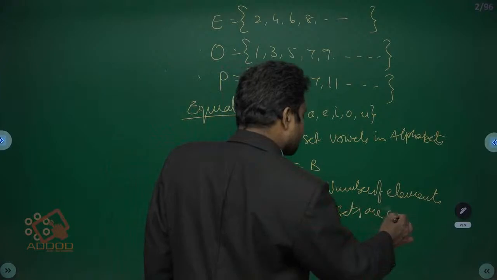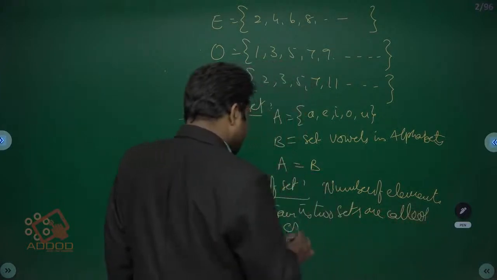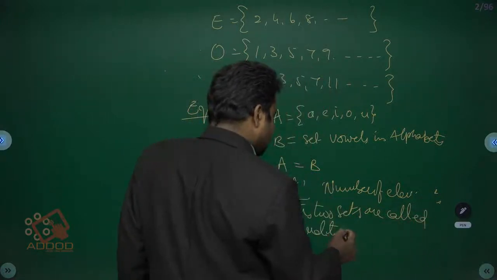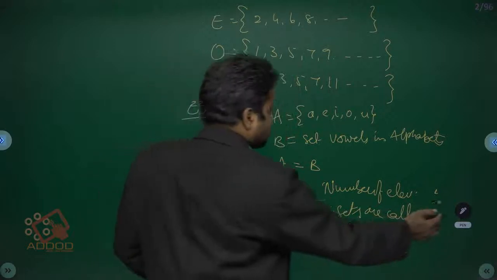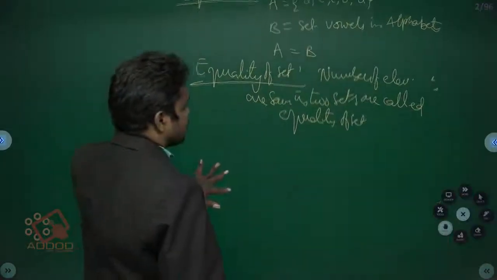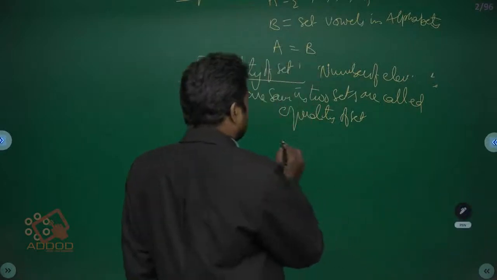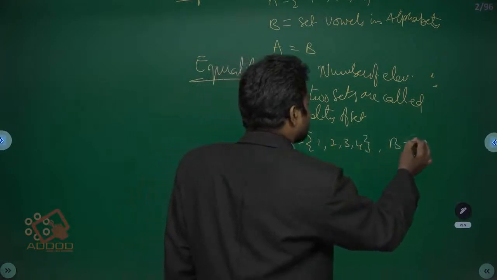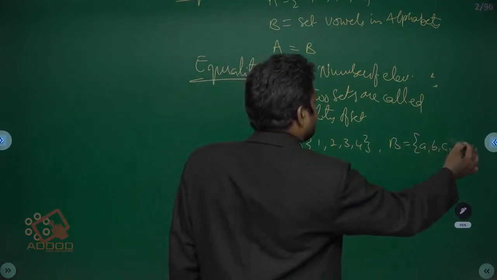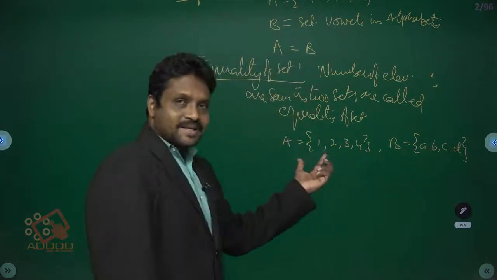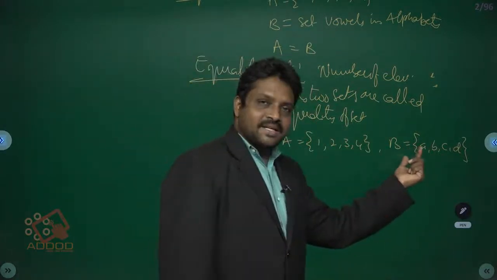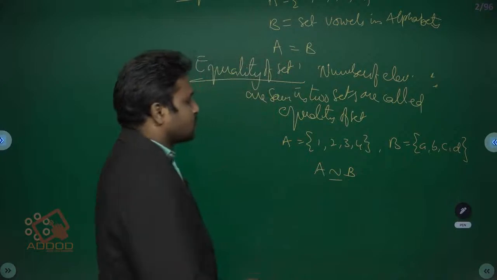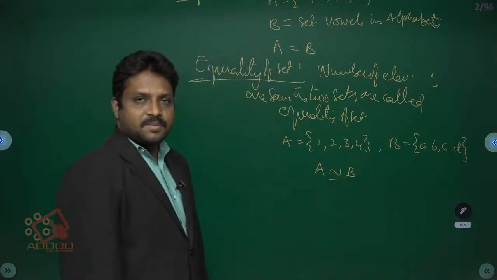Suppose A is equal to 1, 2, 3, 4. Then B is equal to a, b, c, d. Here how many elements are there in A? 4 elements. How many elements are there in B? 4 elements. Then A is equivalent to B. A and B are equal in number.